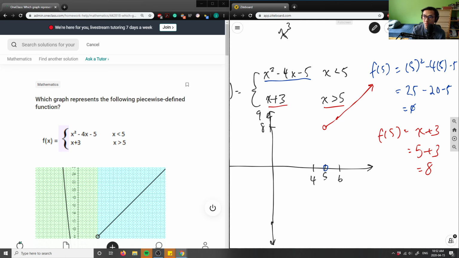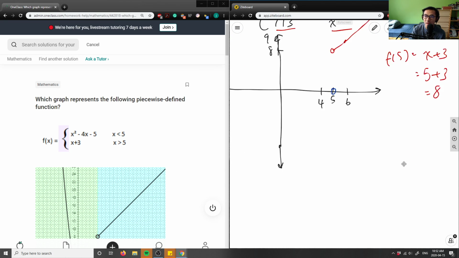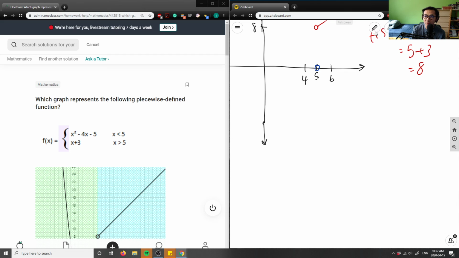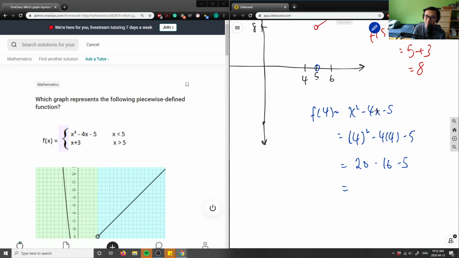So let's see, 4. If I did f at 4 of this function, I'm going to do this in blue again. So f at 4 of x squared minus 4x minus 5, I simply plug in 4 squared minus 4 times 4 minus 5 here. This is 16 minus 16 minus 5, which equals 0 minus 5, which equals -1, right?